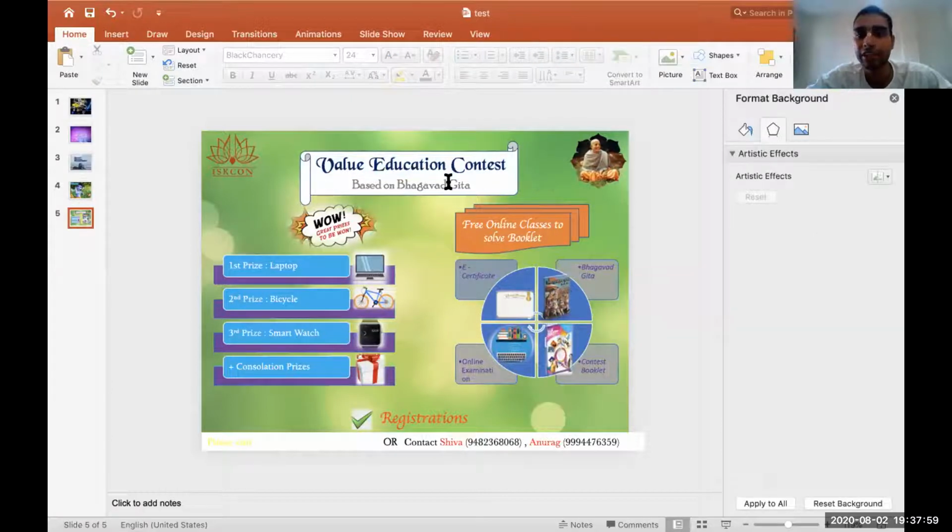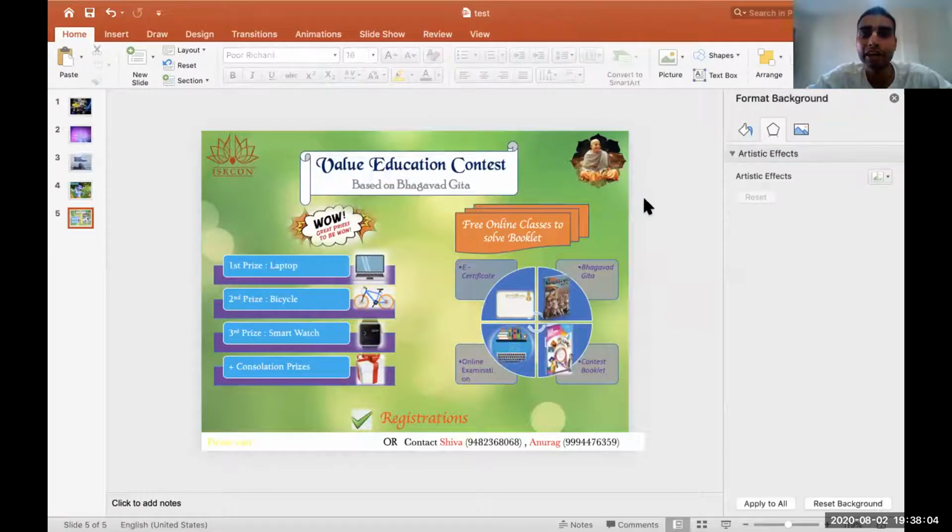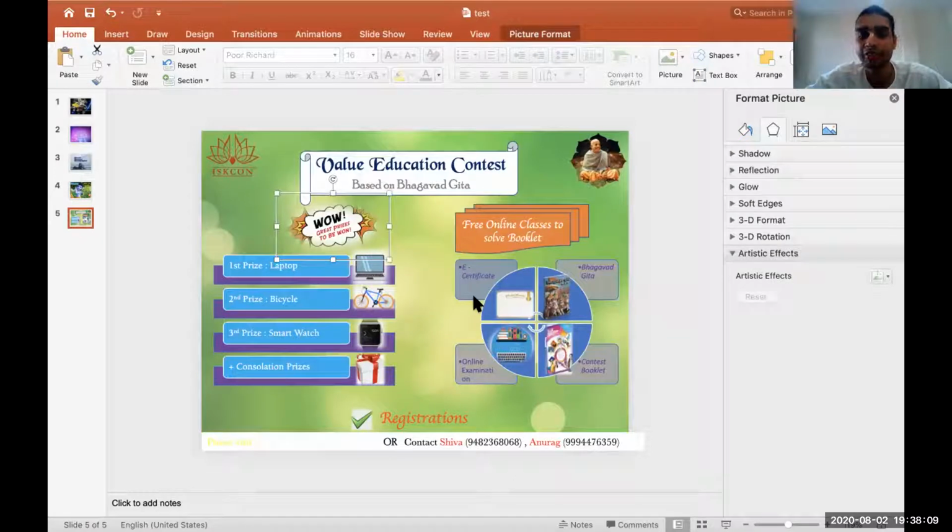Based on Bhagavad Gita is fine. It is in silver color, like that. And also you have added this emoji, Puji. Wow, great prizes to be won. This is very nice. This is eye-catching. This makes people understand that, like that.